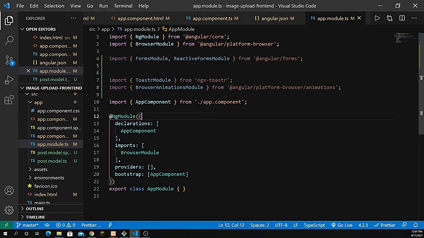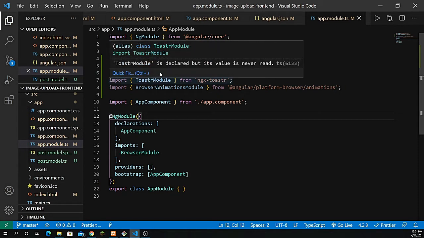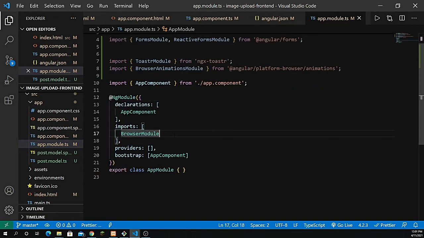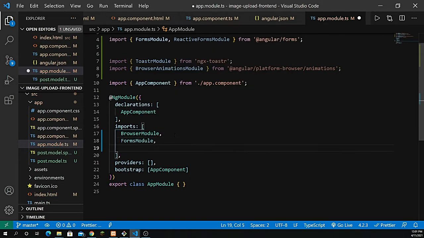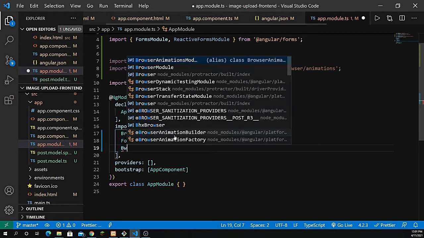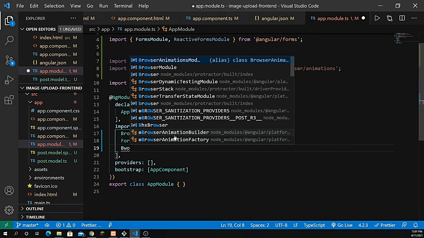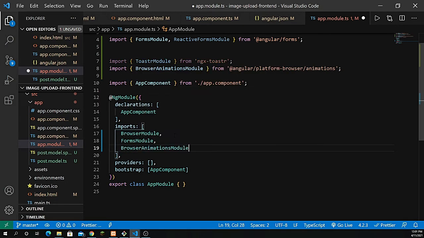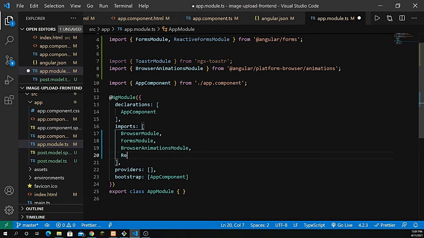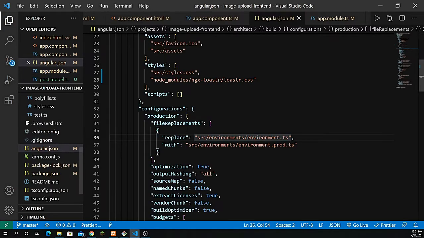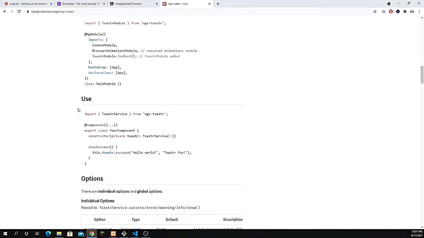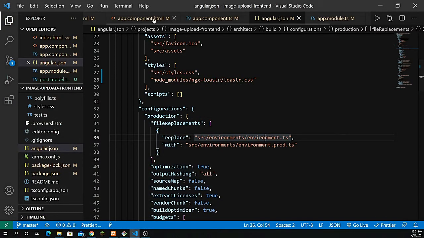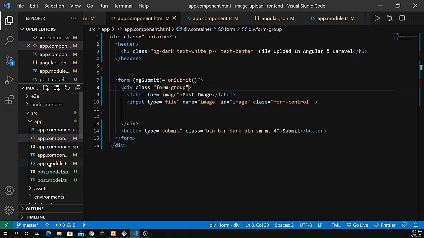Okay, so that's fine for here, and let's import all those modules inside the imports, right? First we have the forms module, so let's add that too. Next we have our browser animations module. Next we have our reactive forms module. All right, so that's it, and just save it, and I hope we are good to go, right? So let's go inside the documentation. We all did that, and now we have to import that inside the app component.